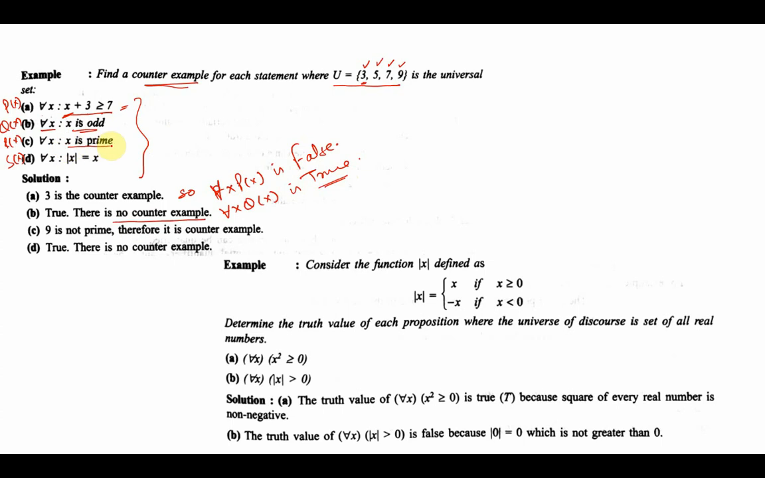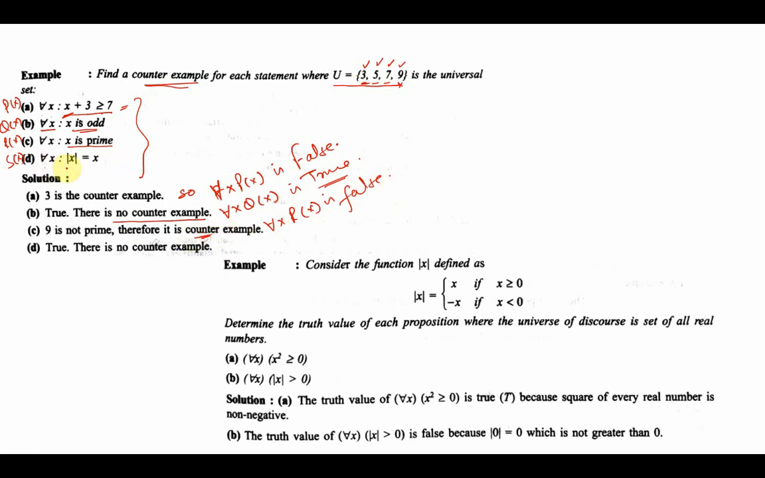For all x, x is prime. 3 is a prime, 5 is a prime, 7 is a prime, but 9 is not a prime. So I'll write for all x, r of x is false. As I can find a counter example, so it is false.